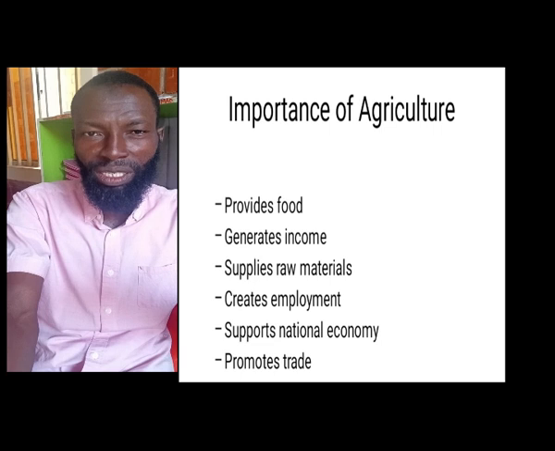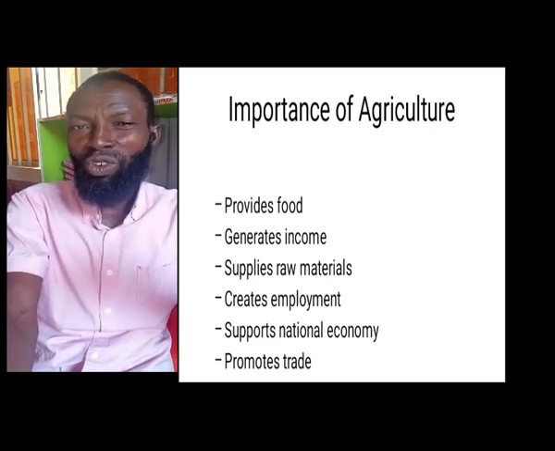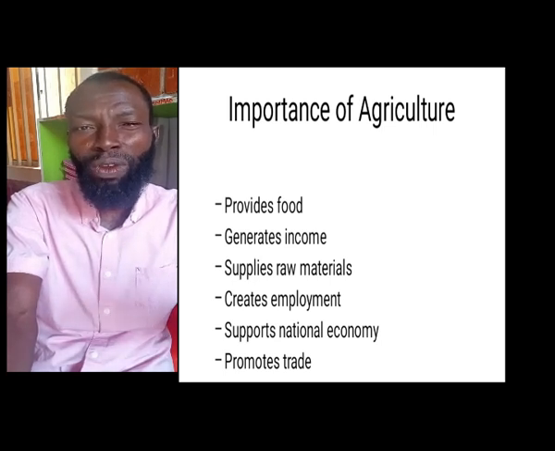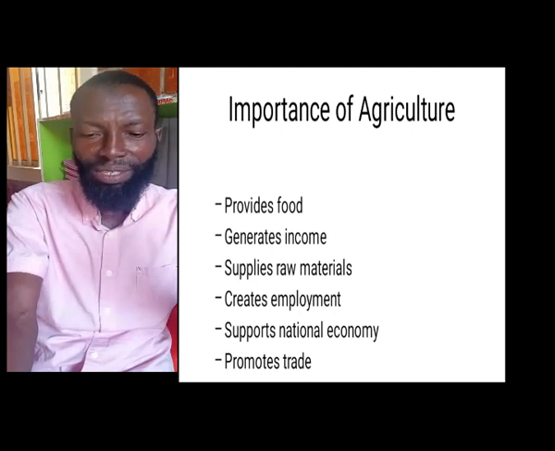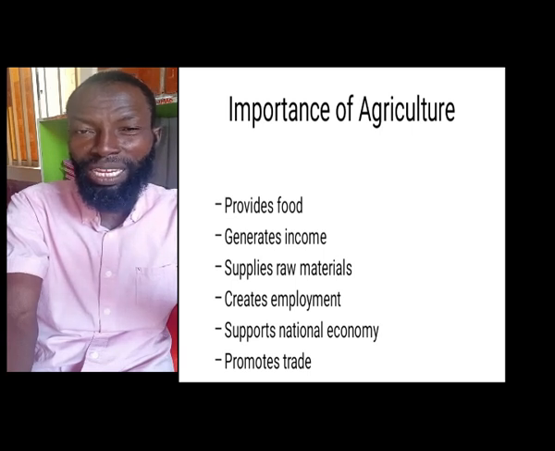Supply of raw materials. These things that are being harvested from the farm, which are known as raw materials, are being processed into various types of food products for use in the market. It creates employment. There are so many people that are into agriculture.